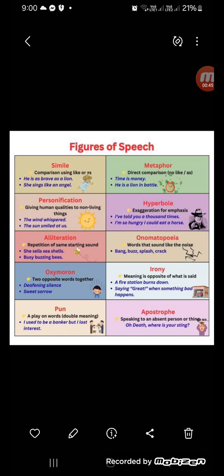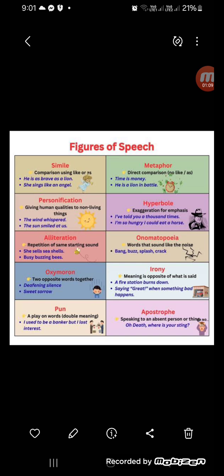Okay, the next one is personification, which is called تشخيص, when you give human qualities to non-living things. For example, the wind whispered. طبعا احنا ما نعرفش ان الwind بتهمس. This means it's a personification. So we give the wind a human quality.